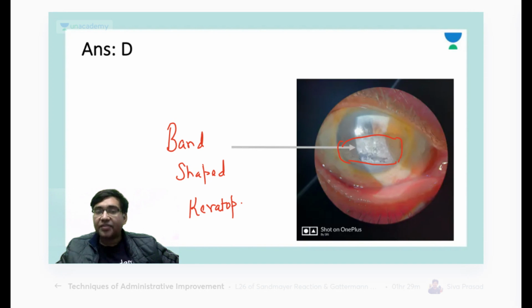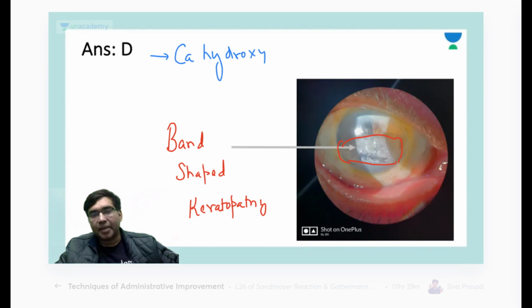And remember, whenever we talk about band shaped keratopathy, the deposition is of calcium hydroxyapatite crystals. And remember, B goes with B. So it is seen in your Bowman's membrane and not in your Descemet's membrane.